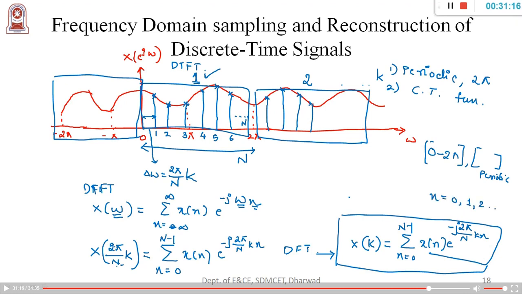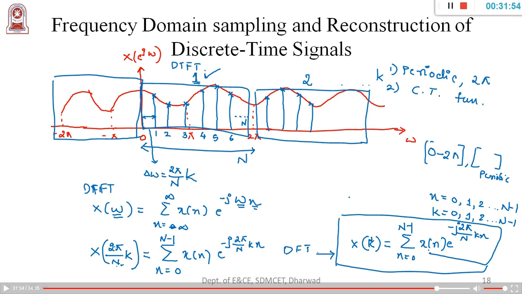This is a very important point, where n is equal to 0, 1, 2 up to capital N minus 1, and k is also, what about k? K is also first cycle, second cycle up to N minus 1 cycle, right? So 0, 1, 2, and so on to N minus 1. So k ranges from 0 to N minus 1, as well as n also ranges from 0 to N minus 1. So observe closely the relationship of DFT here. You have two components. One is k component, another one is small n component.